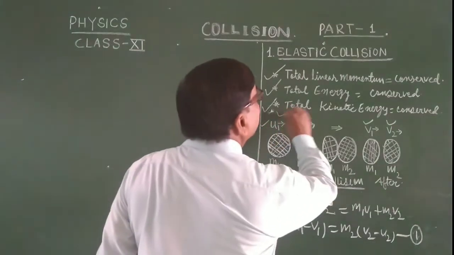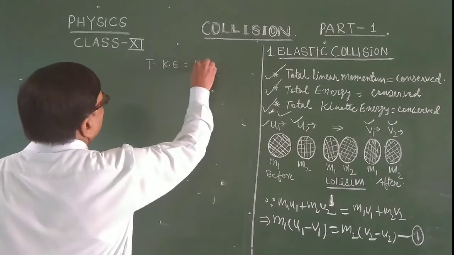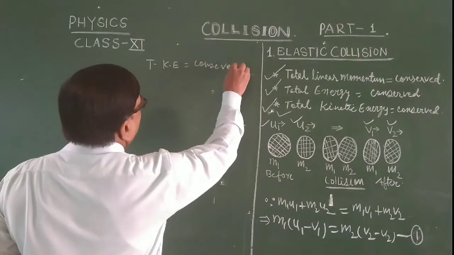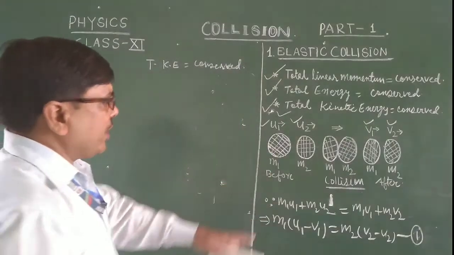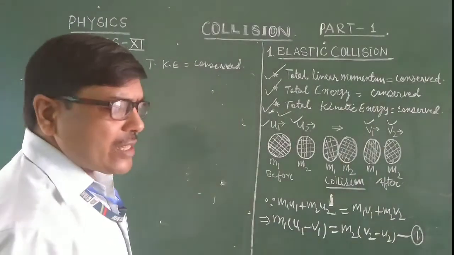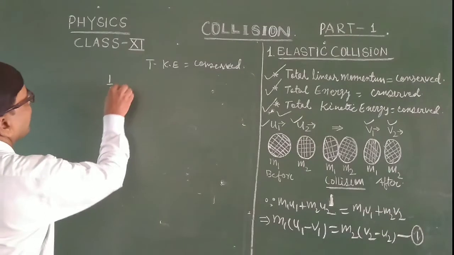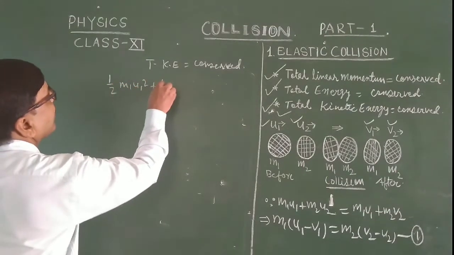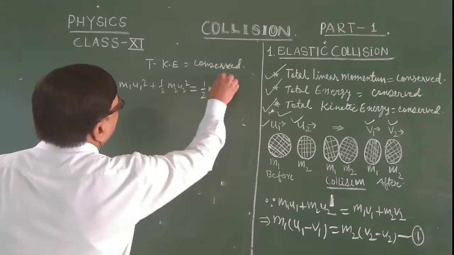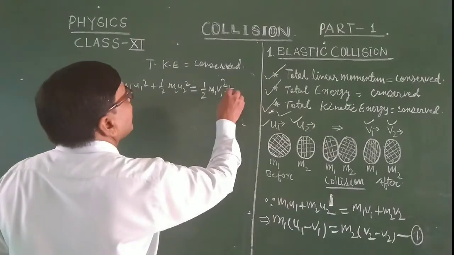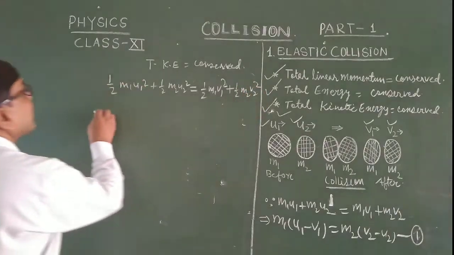Now come to the total kinetic energy. Total kinetic energy of the objects is conserved, meaning before and after the collision total kinetic energy is the same. So half m1 u1 squared plus half m2 u2 squared is equal to half m1 v1 squared plus half m2 v2 squared, where v1 and v2 are the final velocities.